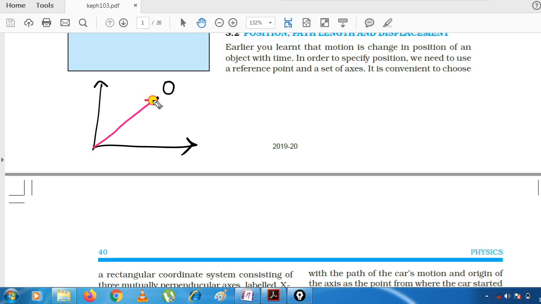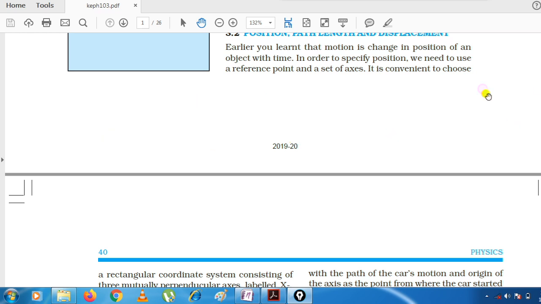You have to draw a vector starting from the origin and pointing towards O. This vector only is called the position vector and is used to represent the position of any body at any position, right? So this is all about position.